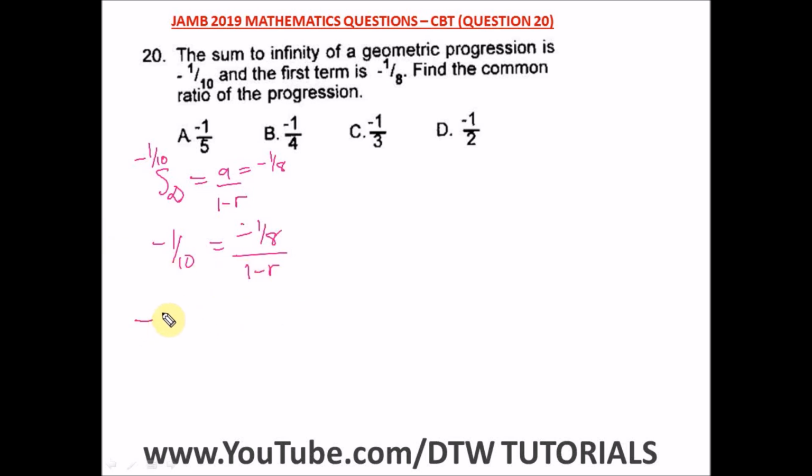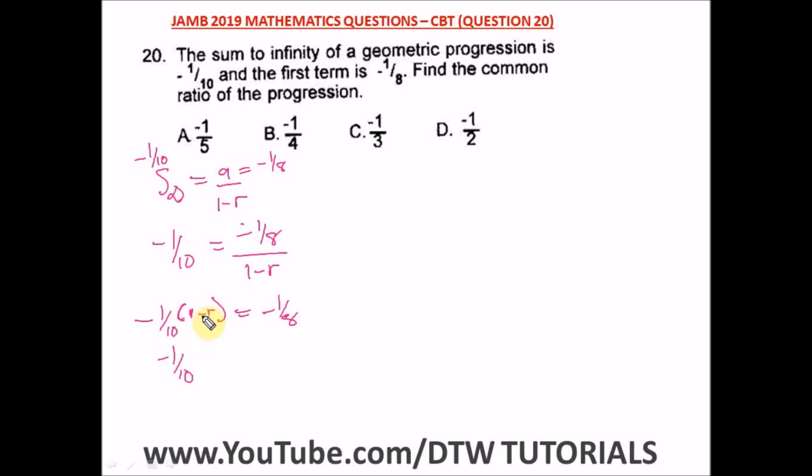So what do we have? We have minus 1 over 10 times bracket 1 minus r is equal to minus 1 over 8. Okay, let me erase this. So from here, let's open up this bracket. In opening the bracket, minus 1 over 10 times 1 will give us minus 1 over 10.